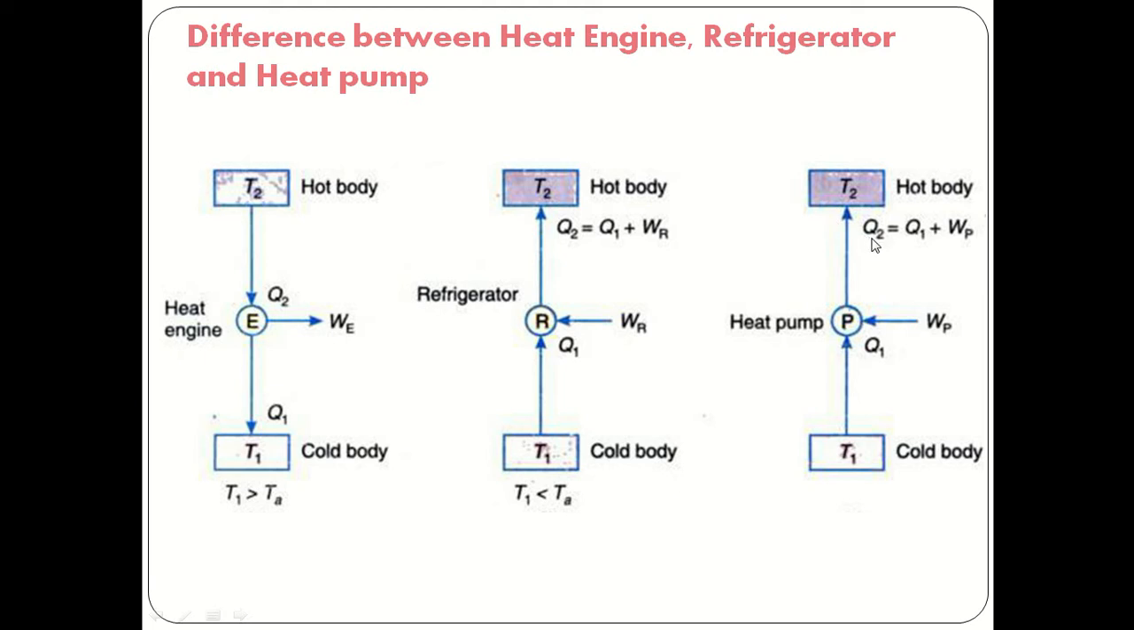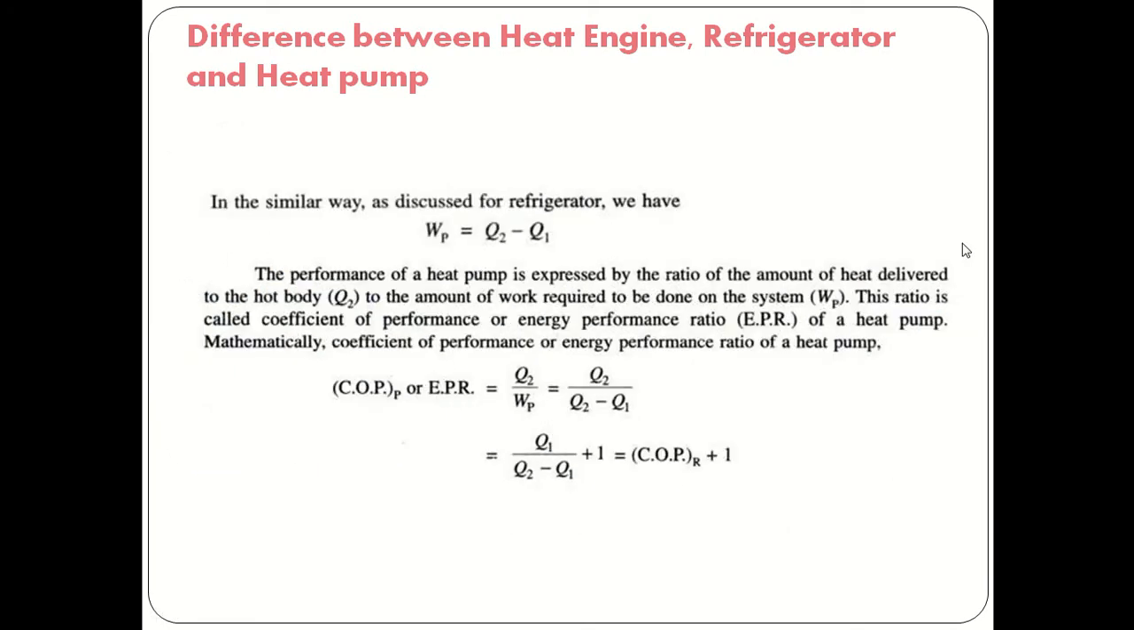That means Q2 is equal to Q1 plus WP. So the work done on the pump, WP, is taken as Q2 minus Q1. Here the performance of a heat pump is expressed by the ratio of the amount of heat delivered to the hot body to the amount of work required to be done on the system. This ratio is called the coefficient of performance or energy performance ratio of a heat pump.